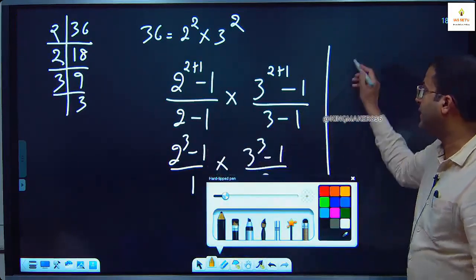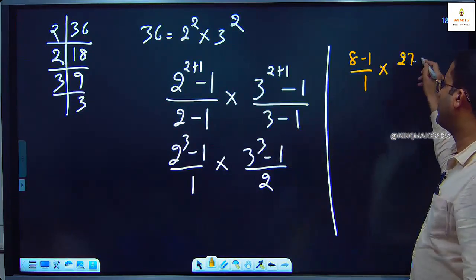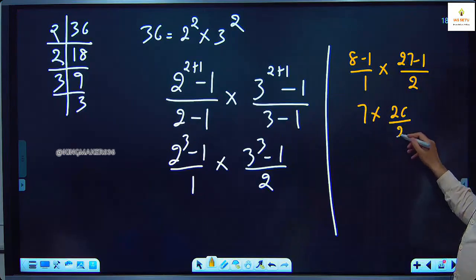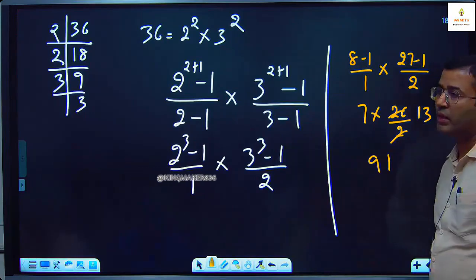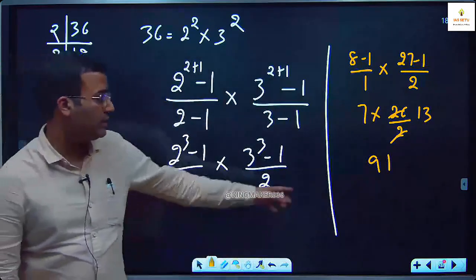This is 8 minus 1 upon 1, this is 27 minus 1 upon 2. This is 7, 26 upon 2 is 13. Tell me what is 7 into 13? 91. If you take all the factors of 36 and add, your total will come 91.